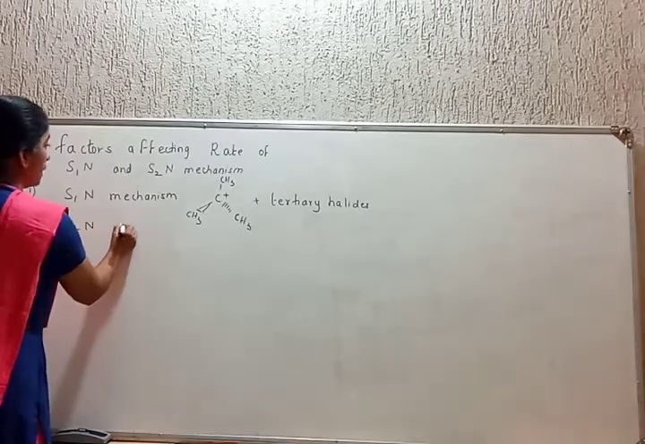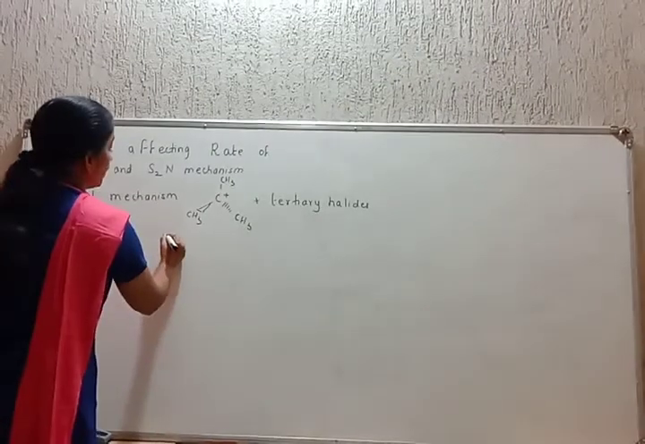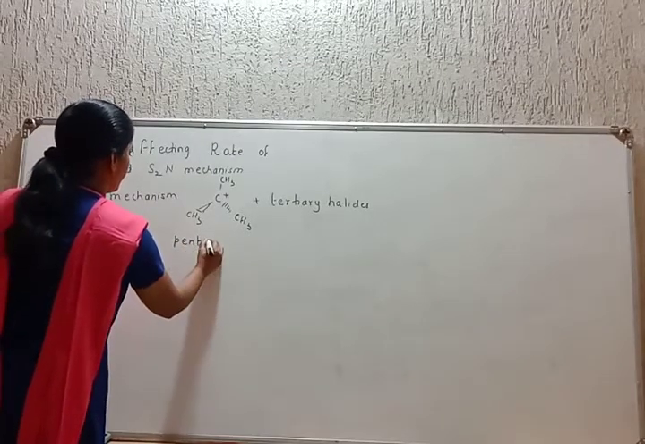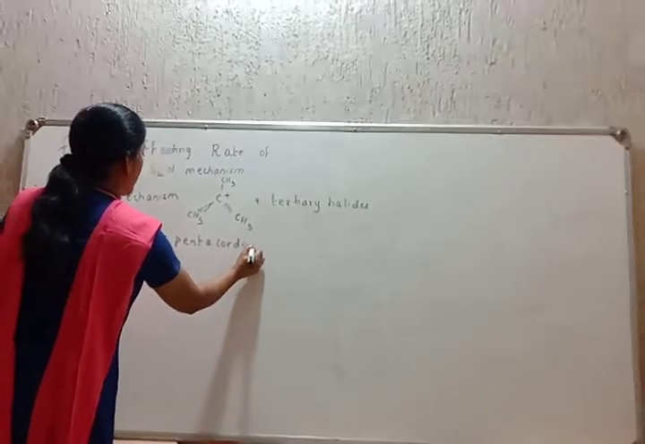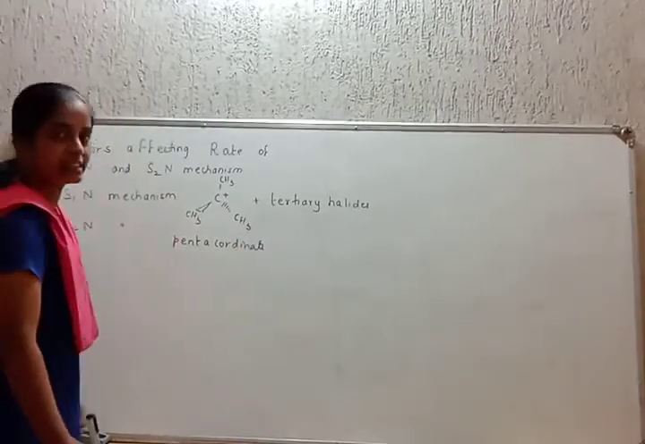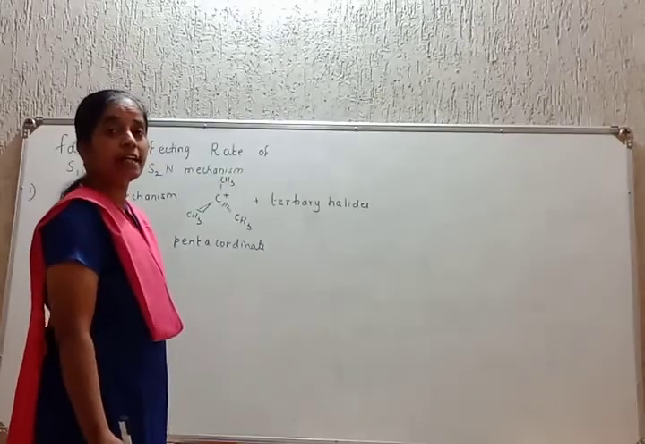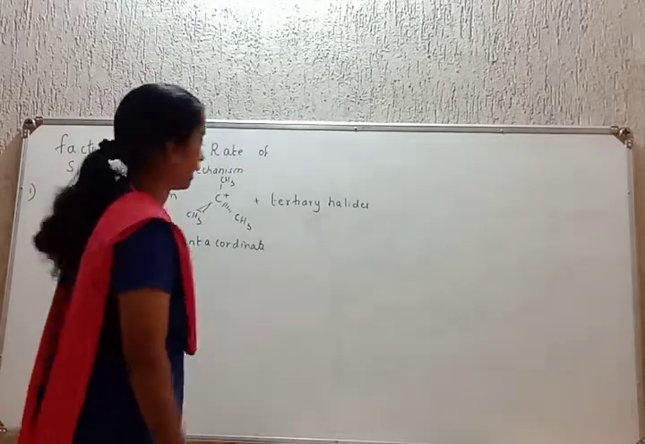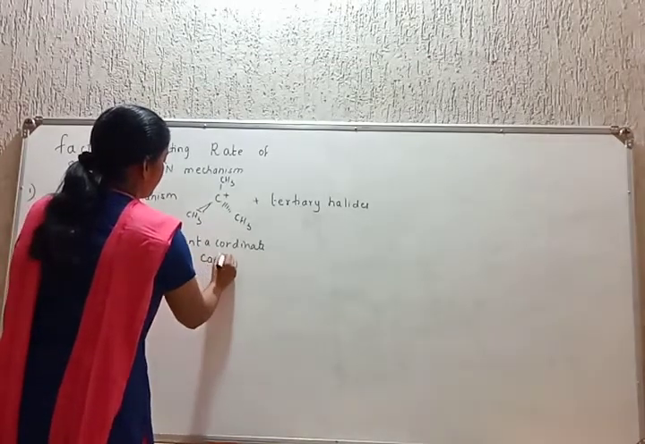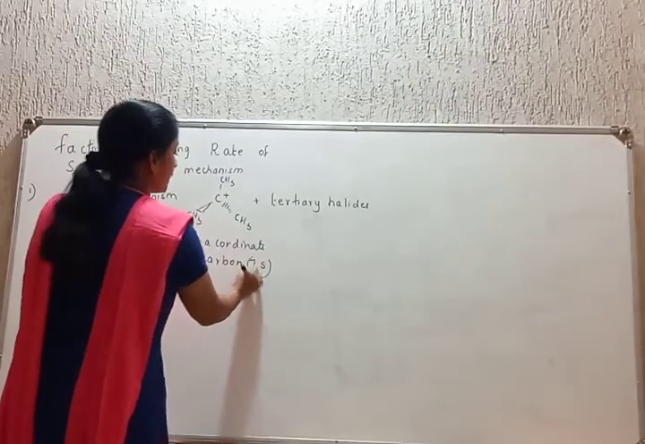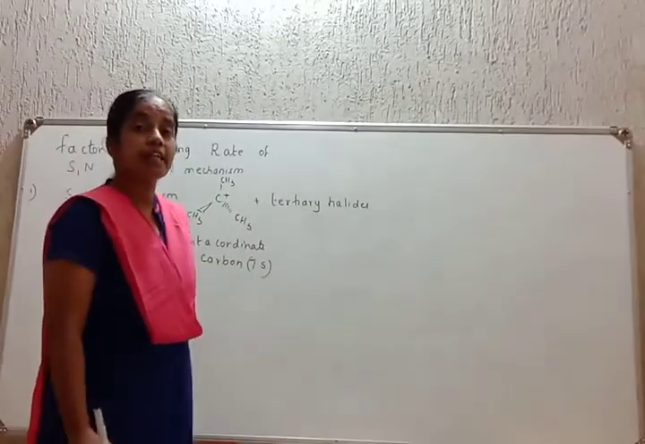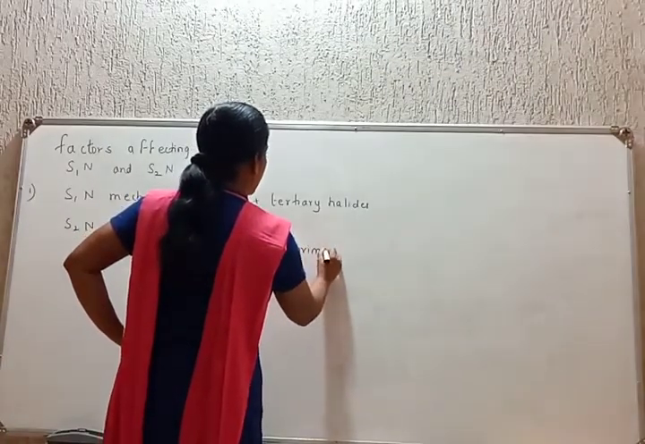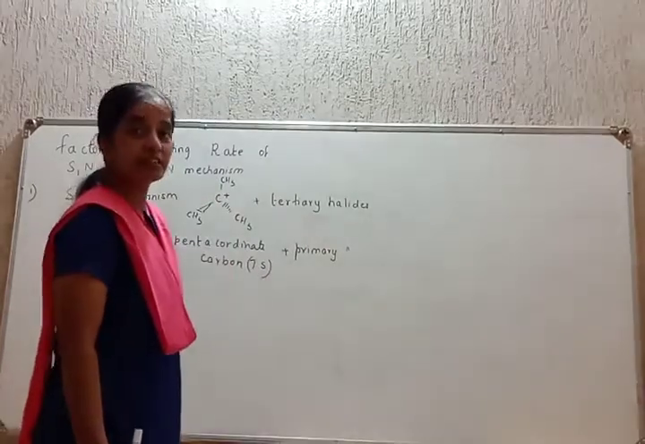Whereas in SN2 mechanism, in the transition state there is a pentacoordinate carbon formed. Pentacoordinate means a carbon with 5 valencies, and hence there is steric crowding. Steric means crowding of atoms surrounding the carbon. In the transition state a pentacoordinate carbon is formed, there is a lot of steric crowding, and hence it undergoes a reaction only with primary halides. It doesn't react with tertiary halides.